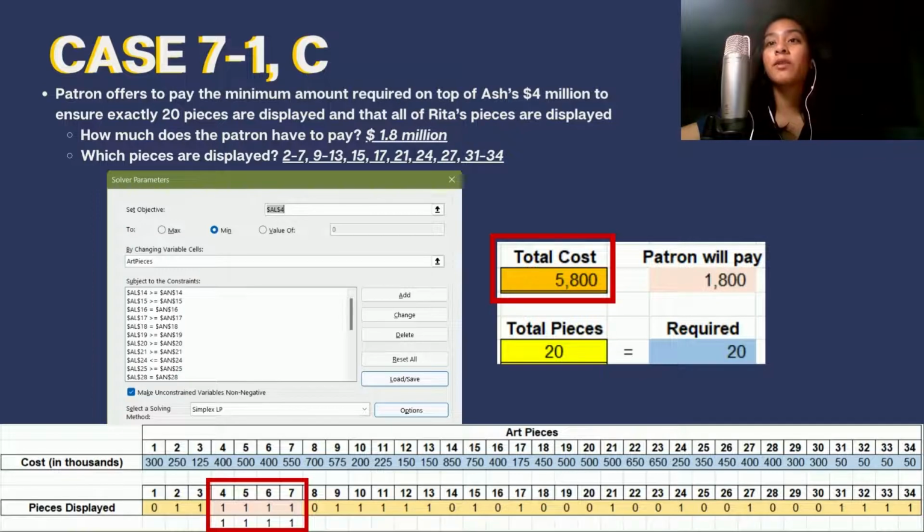In cell AN4, we input a formula of equal sign AL4 minus 4,000, which results to $1.8 million, the minimum amount that the patron has to pay to ensure that 20 pieces are displayed and all of Rita's works are also displayed.